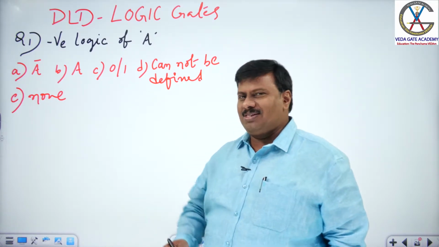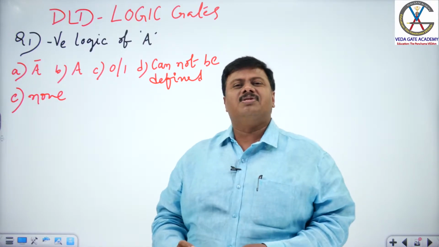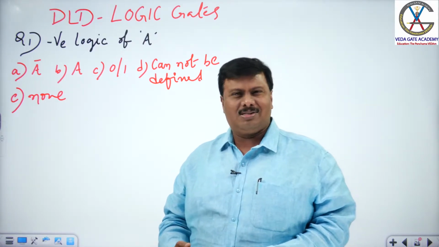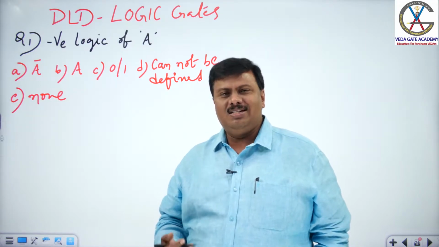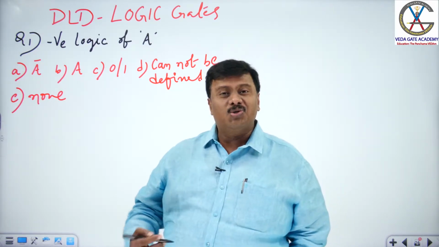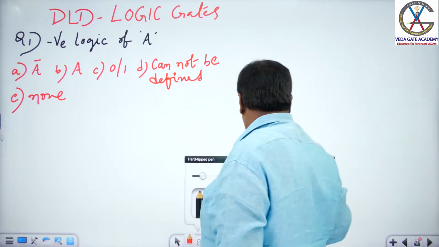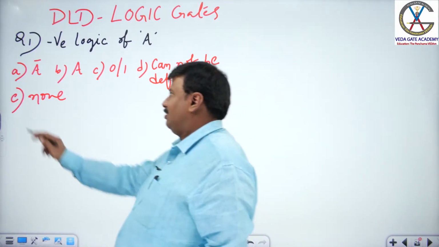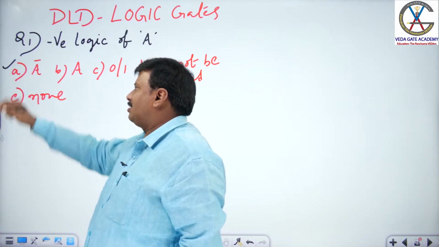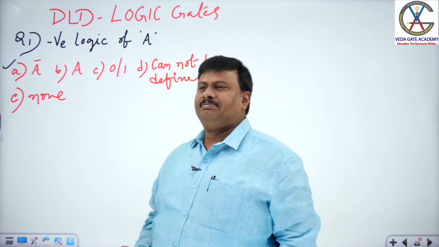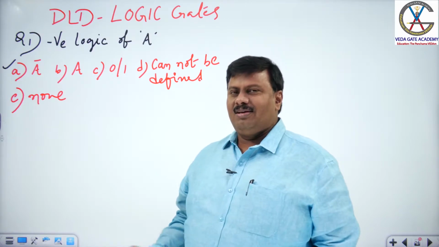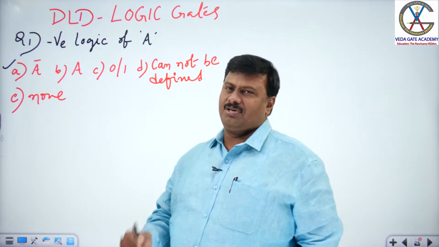When I pose this question in many classrooms and in many sessions, almost thousands of people, 90+% used to reply the answer as A bar. Yes, 90% of replies go as A bar, thinking that negative logic means inversion.